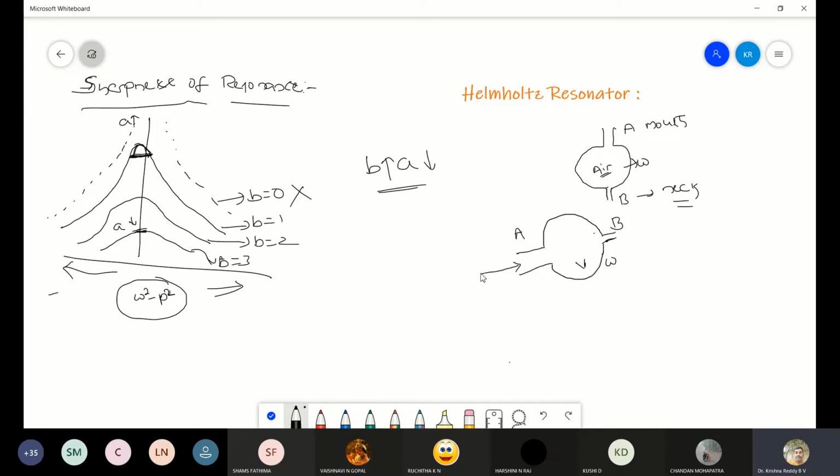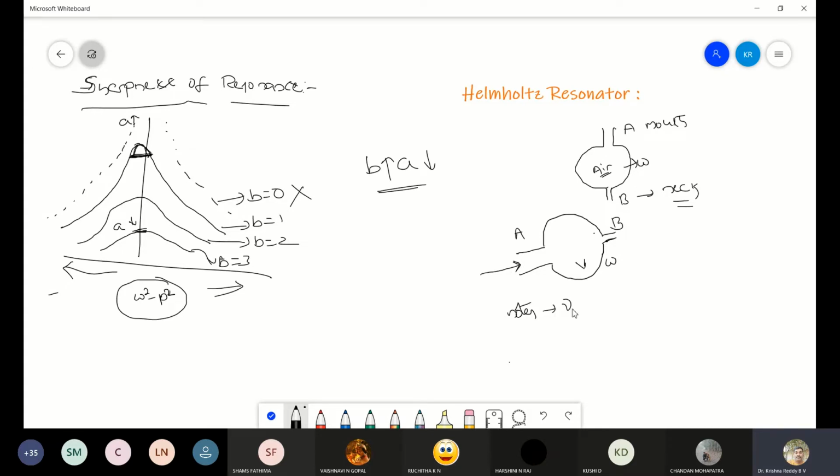When the musical note carried by the air enters the resonator, that air will also start vibrating with one of the frequencies of the musical notes. Whatever music is carried by the air, those are called musical notes. Each musical note will have its own frequency. When I say music, it is the combination of many such musical notes.